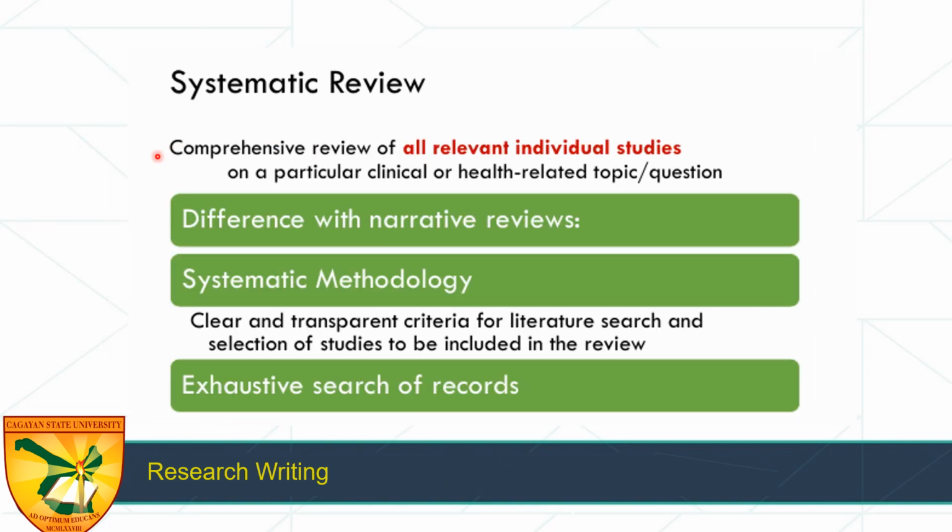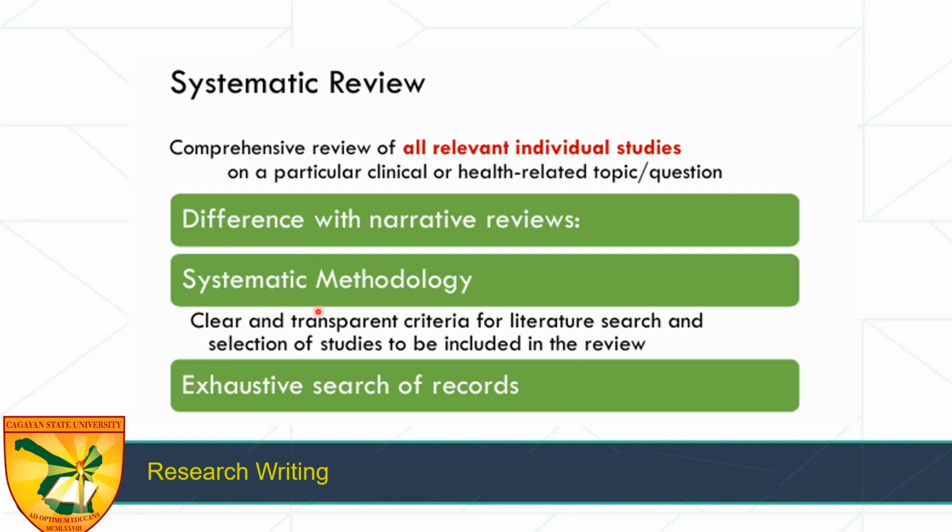On the other hand, your systematic review, it's a comprehensive review of all relevant individual studies, meaning you've checked all individual studies and you are just specific for a particular clinical or health-related topic or question. So the difference between the narrative review and systematic review is mainly the systematic methodology, from the name itself, systematic, and the exhaustive search of records.